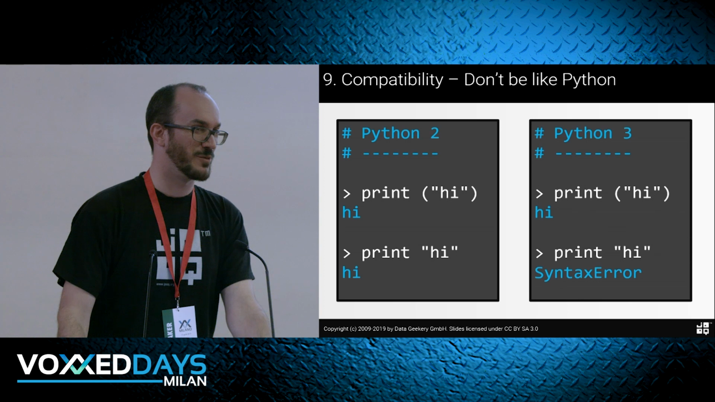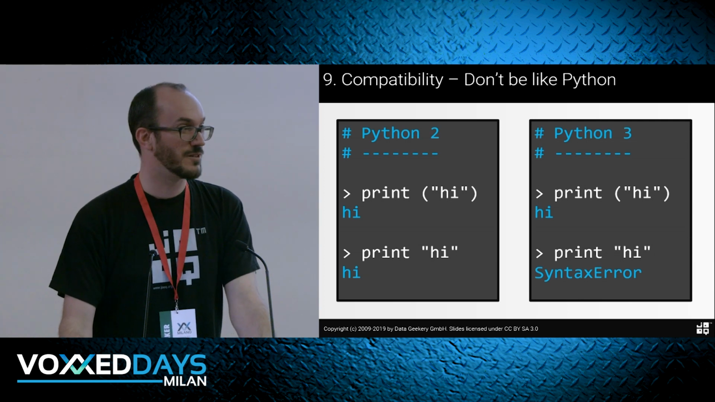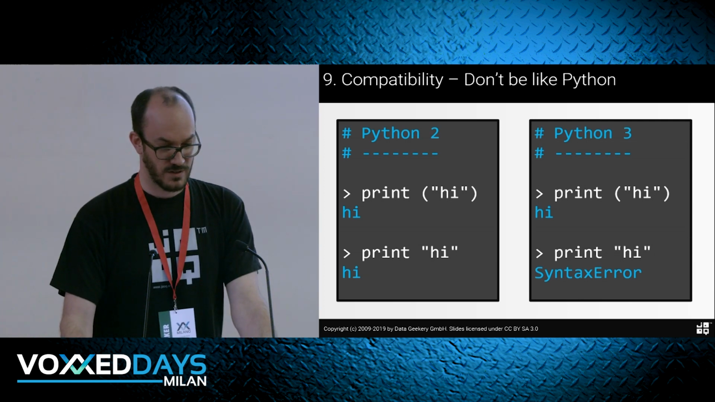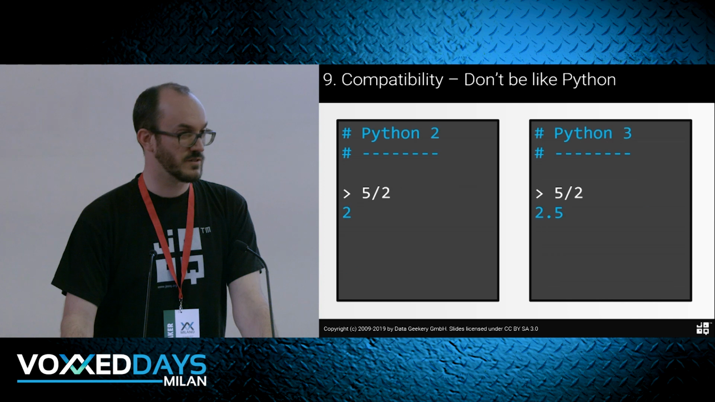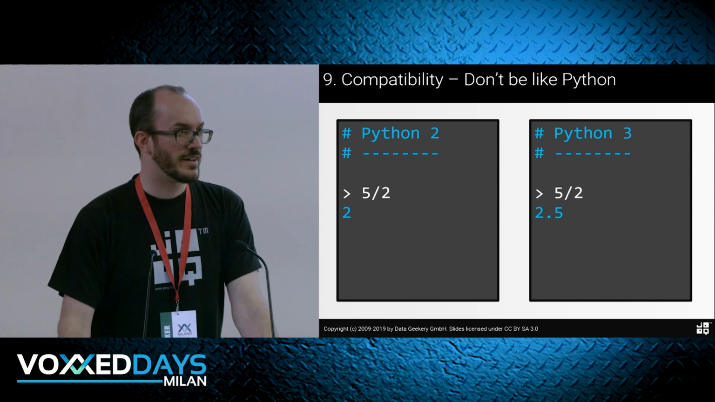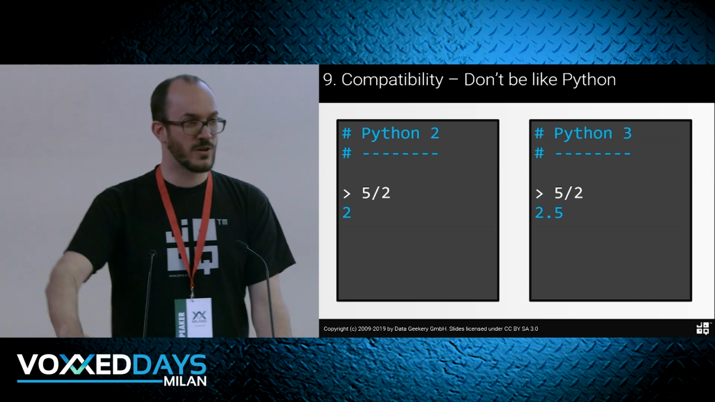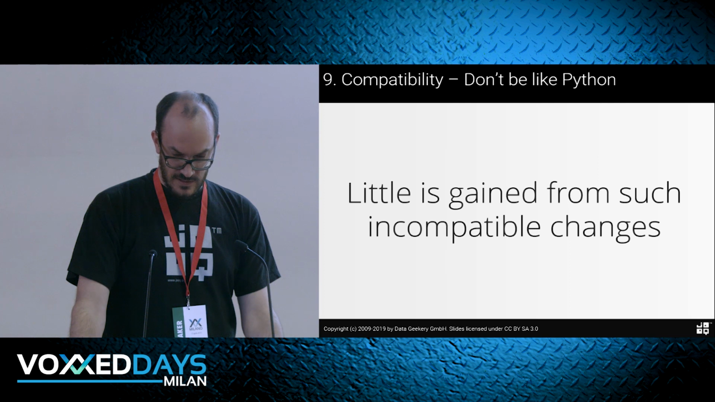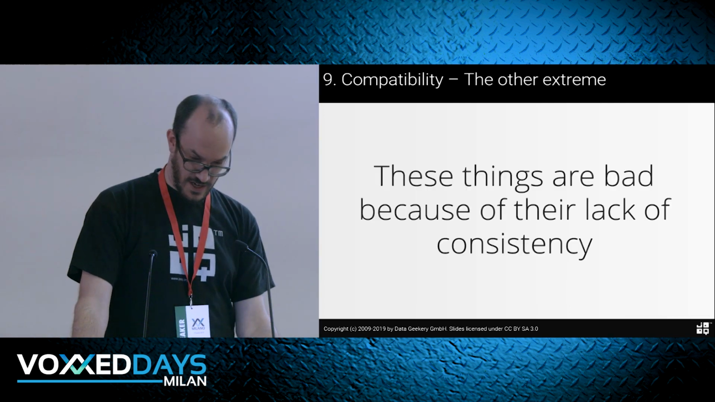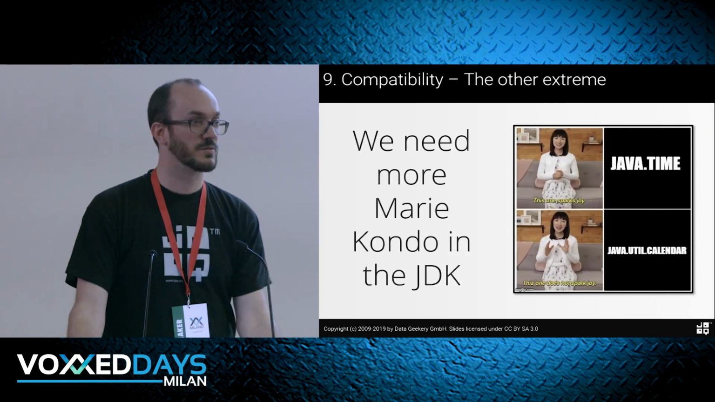Compatibility, just to summarize, don't do this, right? Anyone ever worked with Python? I don't know what they were thinking. I mean, there are probably more subtle examples, but why would you do that? Or why would you do this? Why? Why? Don't do this. All code breaks. You can never upgrade to Python 3 when you have Python 2. Little is gained. On the other hand, the JDK, sometimes.